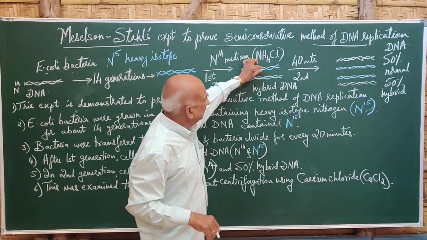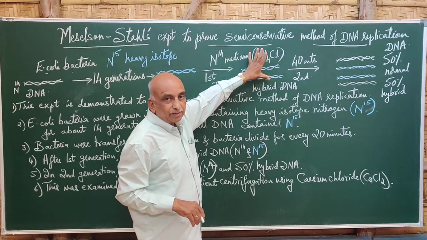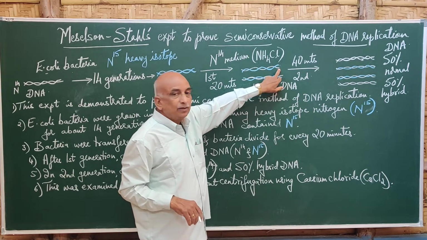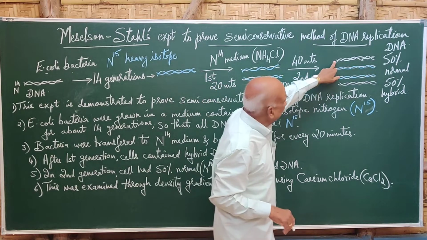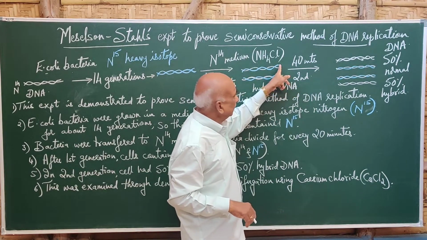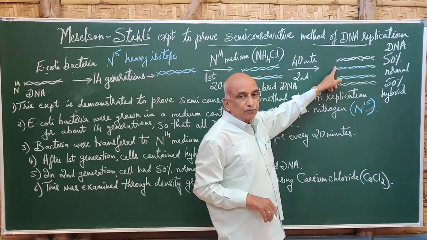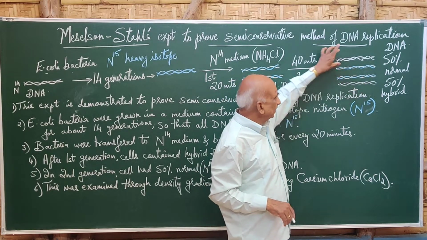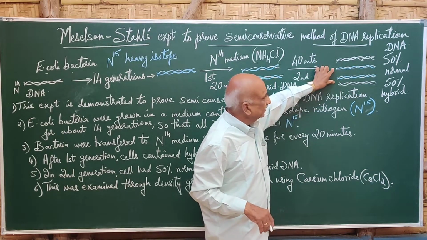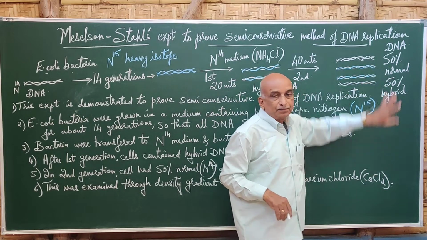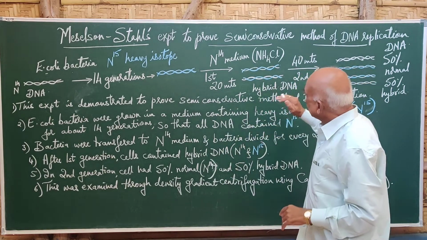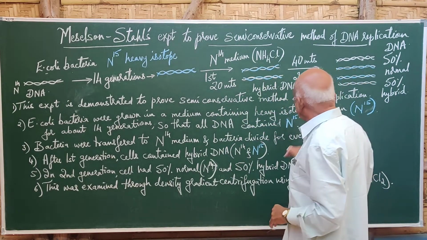When the two strands separate, the N14 strand synthesizes another N14 strand, and the N15 strand uses N14 and synthesizes an N14 strand. So 50% is hybrid DNA and 50% is normal DNA, as seen in the second generation.